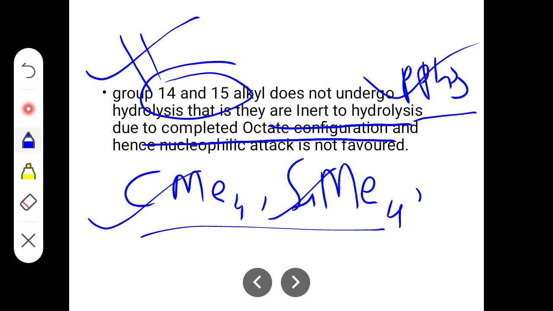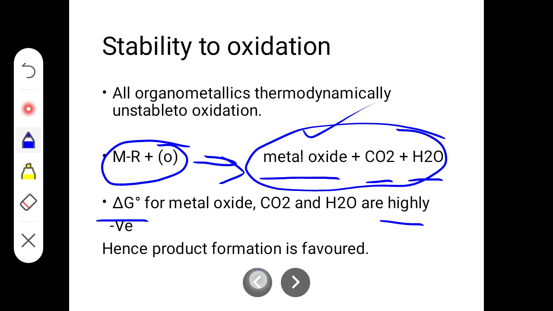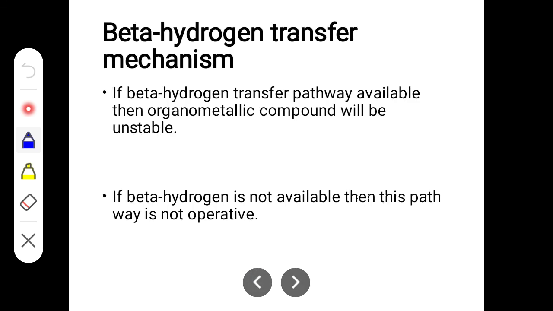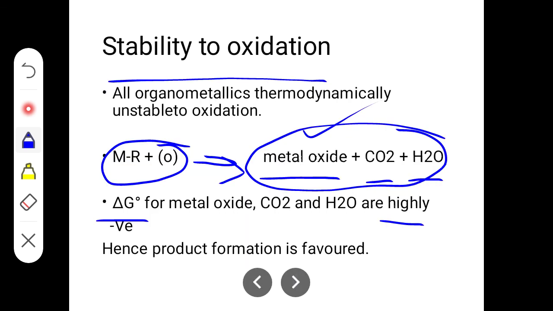So this is about the stability of an organometallic compound. You have three points under this. The first one is beta hydrogen transfer. If there is a presence of beta hydrogen, then the organometallic compound is least stable, and if there is no beta hydrogen, it is most stable. The second point is stability to oxidation. Organometallic compounds are unstable to oxidation, because in the product, delta G naught is highly negative, so product formation is favored. Hence they are least stable towards oxidation.